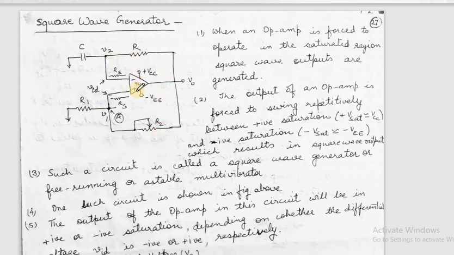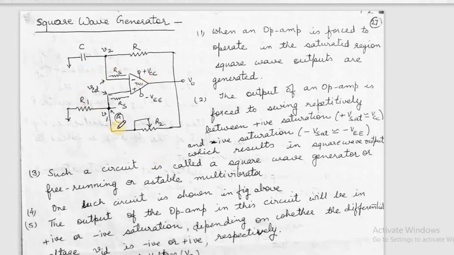See here, 741 has been connected with C in the input circuit, R as a feedback circuit, and R2 and R1 are the two resistors connected to the non-inverting end. So at the inverting end we have C and R, and at the non-inverting end we have R1 and R2. R2 has been taken as a variable resistor.